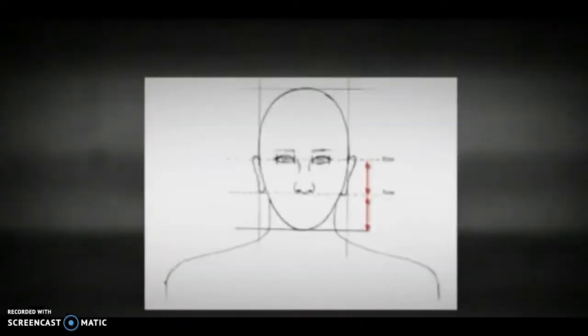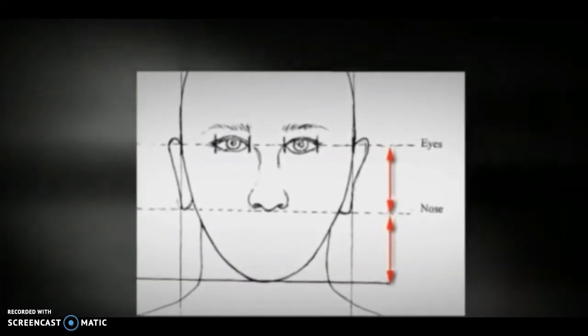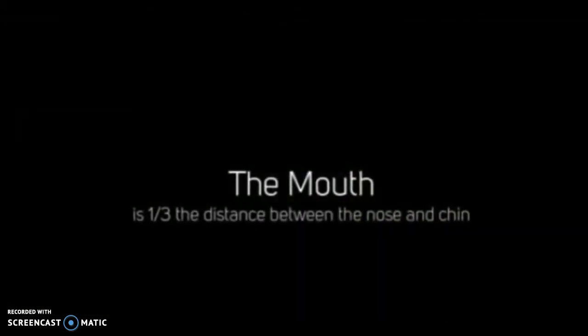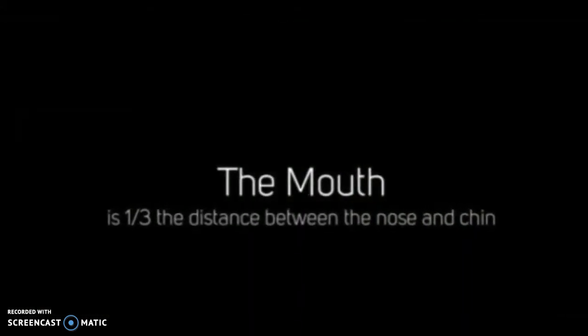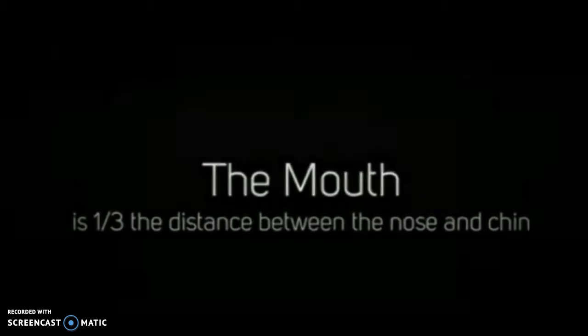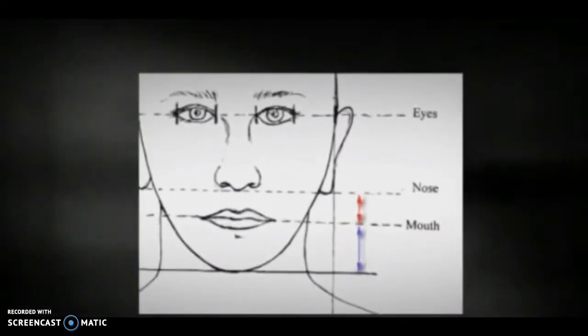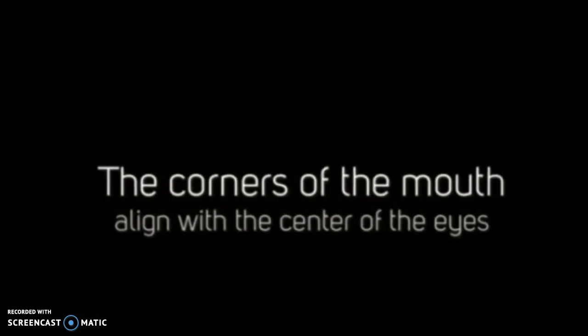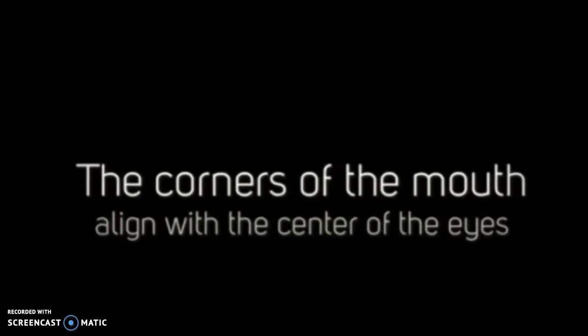The bottom of the nose is halfway between the eyes and the chin. The mouth is 1/3 the distance between the nose and chin. The corners of the mouth align with the center of the eyes.